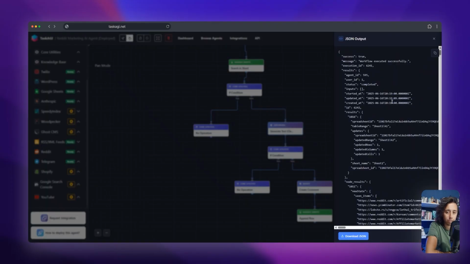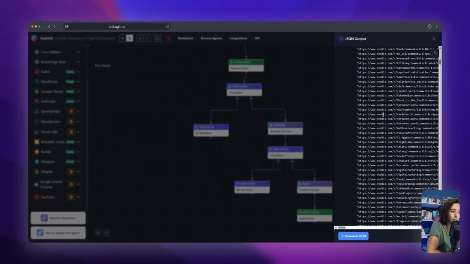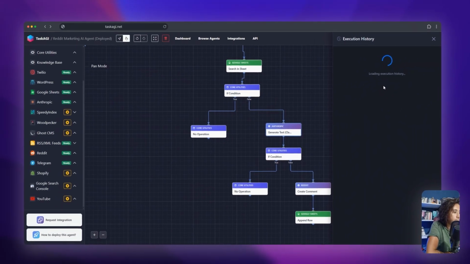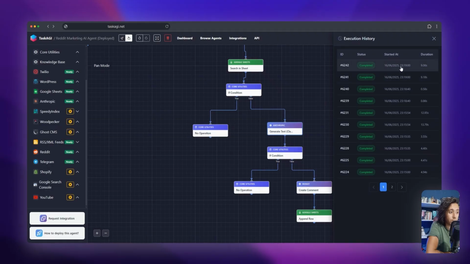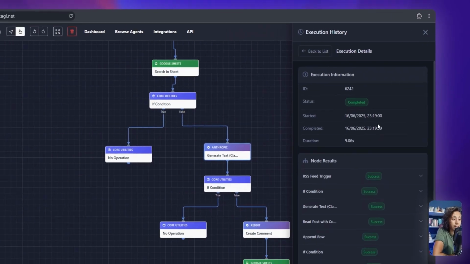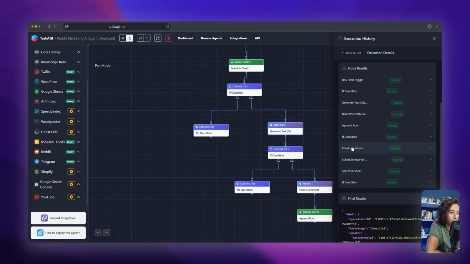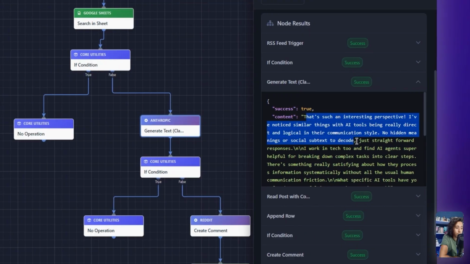Alright, so I ran the agent manually one more time, and this is the JSON output. This looks a bit complicated, so let's open our history. It's loading our execution history, and this is our latest run. You could browse the results node by node. For example, let's check the text we've generated. This is how it actually looks.